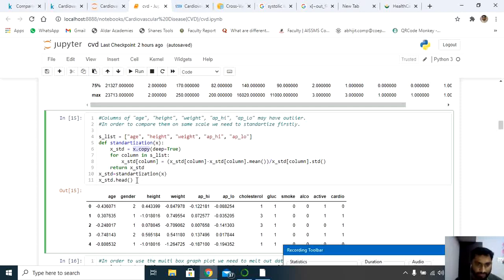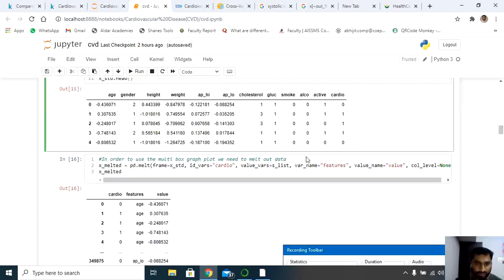Now if you want to display it, you use the method x standardization head, which gives me the values here. Have a look at this. If you check age, height, weight, API, almost it looks the same. Almost the ranges are the same here, so there may not be much of a problem of outliers. But still we'll check this in terms of graphs.